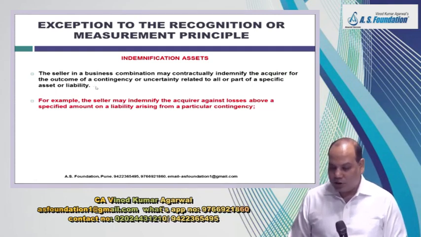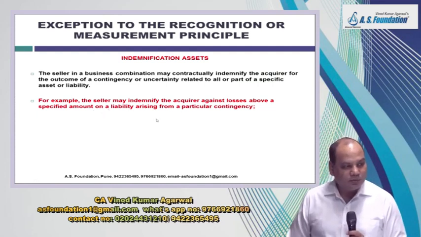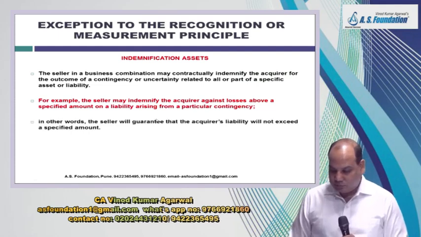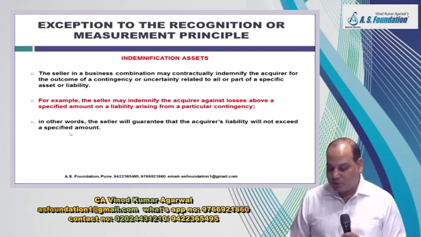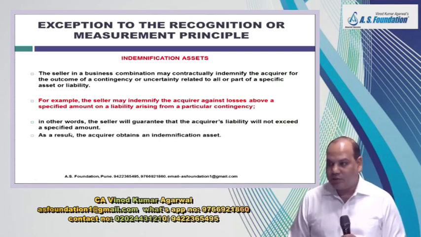It can be full or it can be part. For example, the seller may indemnify the acquirer against losses above a specified amount on a liability arising from a particular contingency. To keep it in simple terms, the seller would guarantee that the acquirer's liability will not exceed a specified amount. So it's like a guarantee.